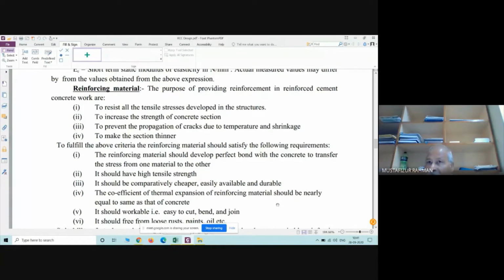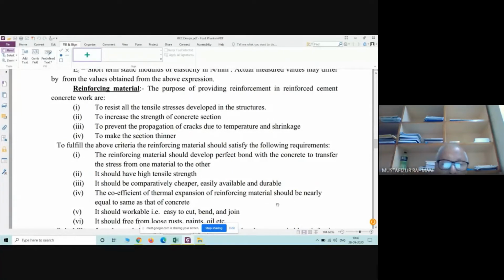Second point, you are not going to construct the column for 2 stories at a time. So that's why we'll have to cut it. That's why it is said there should be a joint. What type of joint, we will study when we go for shear design.